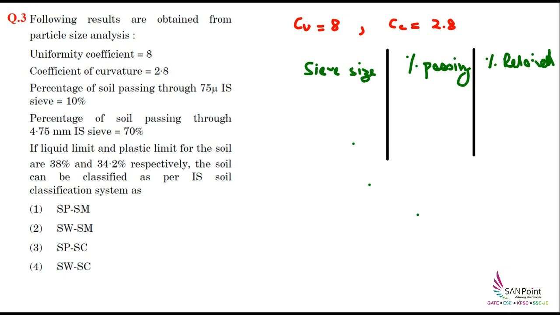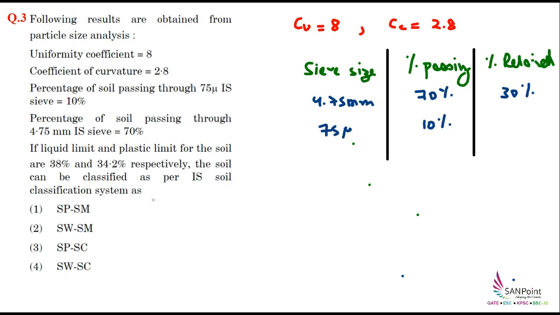So let's write the values now. On the 4.75 mm sieve, it is given that the percentage passing is 70%. So 70% of the soil is passing through this sieve. That means 30% is retaining. 30% of the soil is retained on the 4.75 mm sieve. And on the 75 micron sieve, it is given that the percentage passing is 10%. So how much is retained?